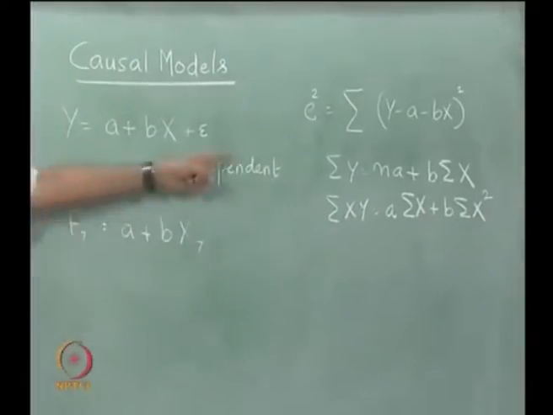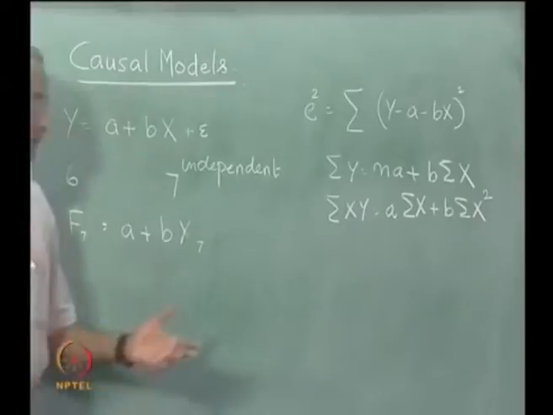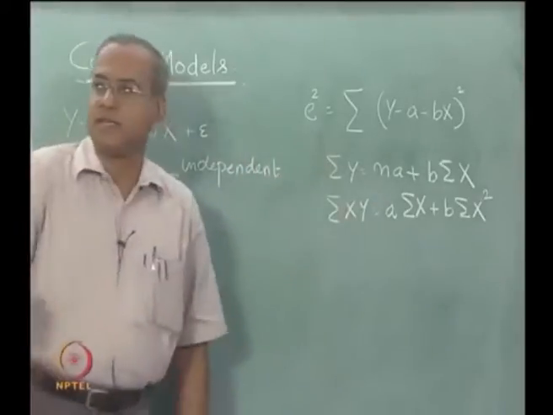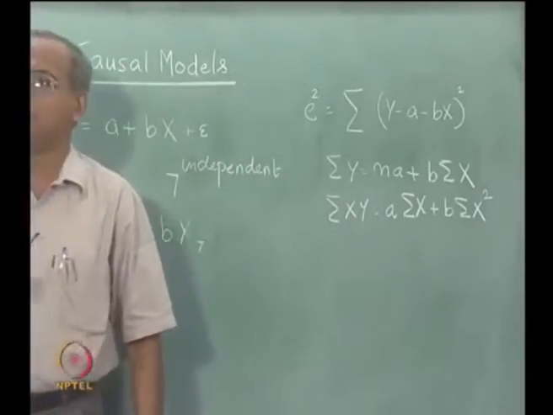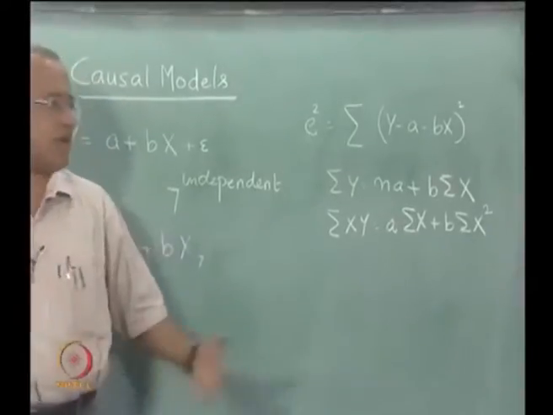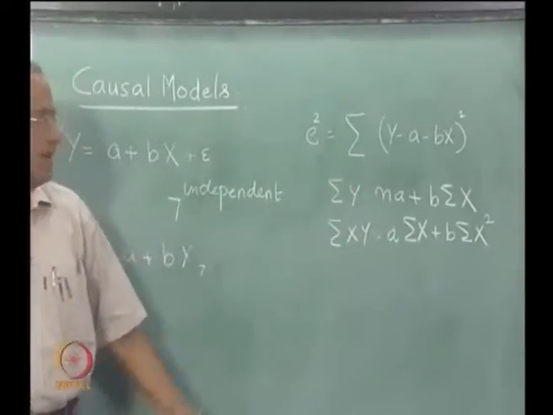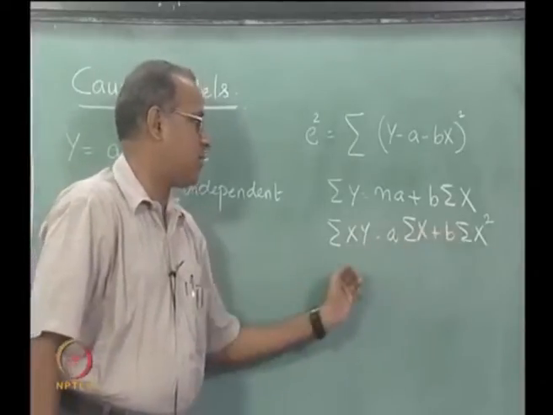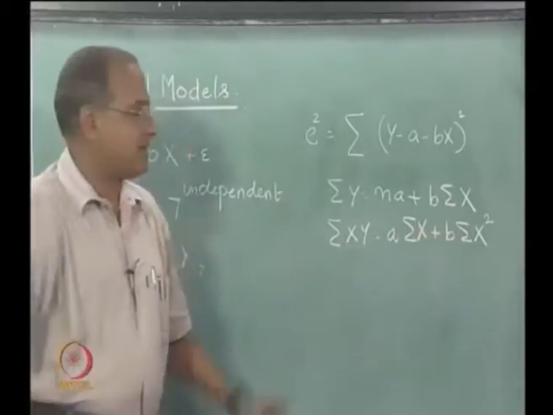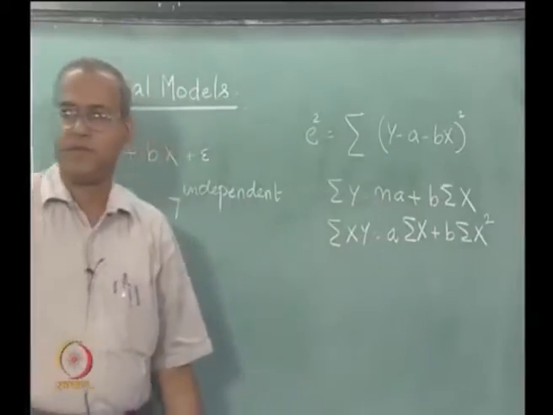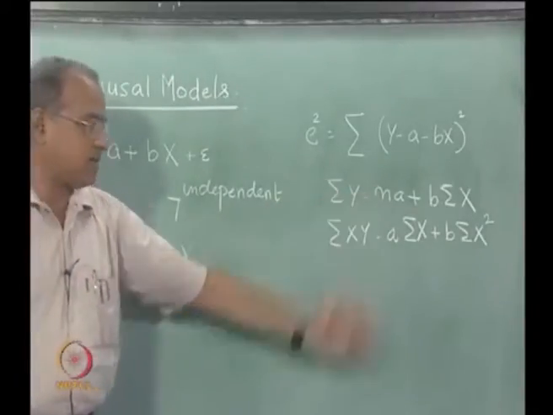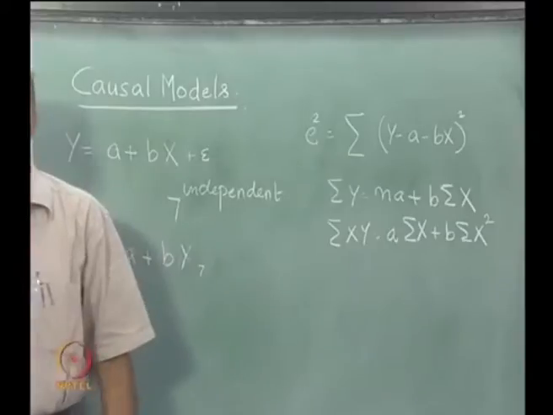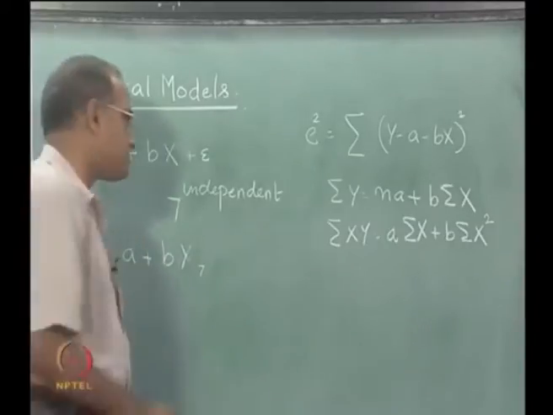Now, with these two equations we can try and solve for a and b. The solution is very similar to the time series, therefore I am not taking a numerical example to explain the same solution. Once again you will have columns for x, x square, y, xy, and then we can solve for this. How to solve this has been covered in an earlier lecture in this course.